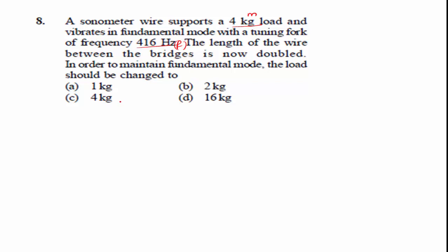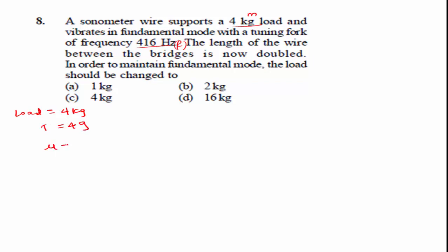In this problem, load supported by the sonometer wire is 4 kg. In the frequency of AC experiment, where you have done the sonometer wire, or in the waves topic, modes of vibrations in open pipe and closed pipe, in that concept we have studied this formula. Here load supported by the sonometer wire is 4 kg and tension in the sonometer wire, that is T, is equal to 4 g.